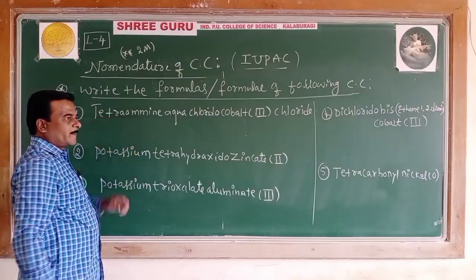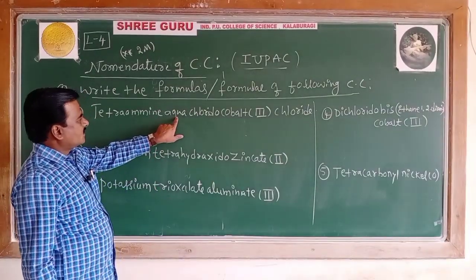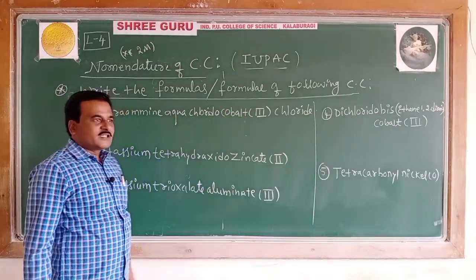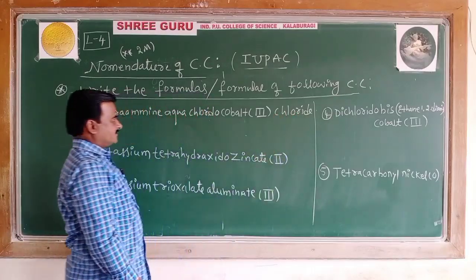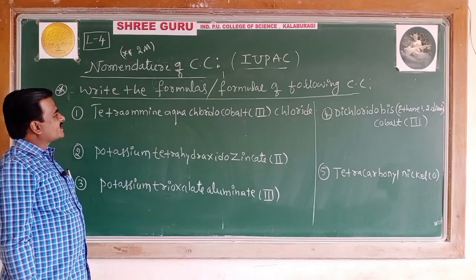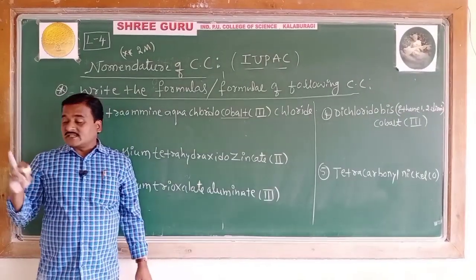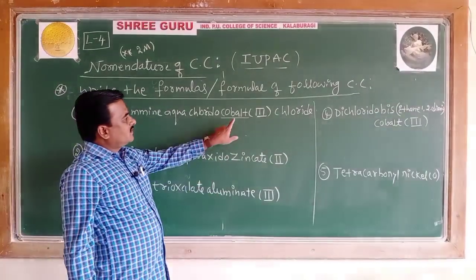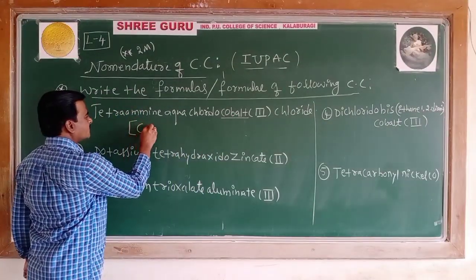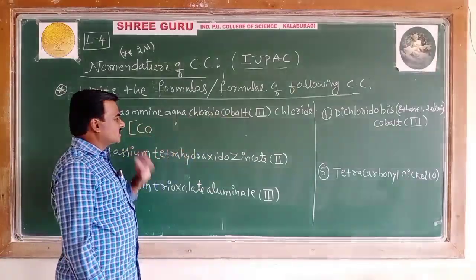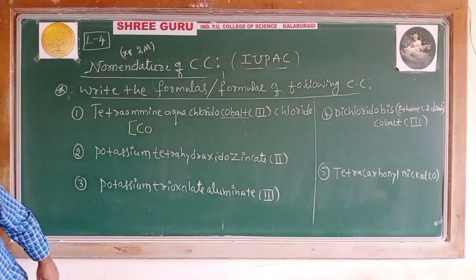So tetraammine, aqua, chlorido, cobalt. Now, what is the central atom? As I said in the rule, the central atom is listed first. The central atom is cobalt. Apply those rules. Next, here you have 3 ligands.